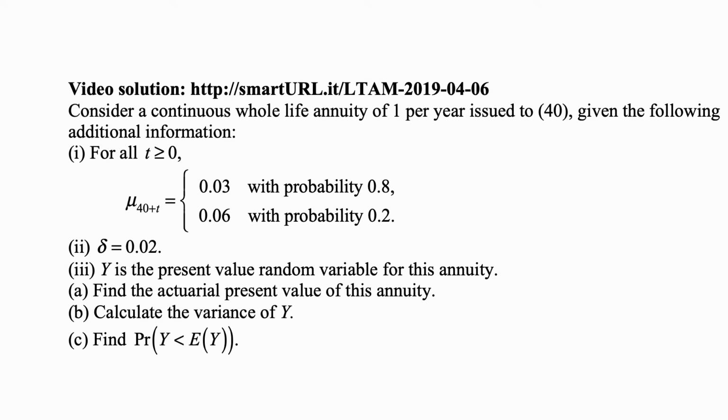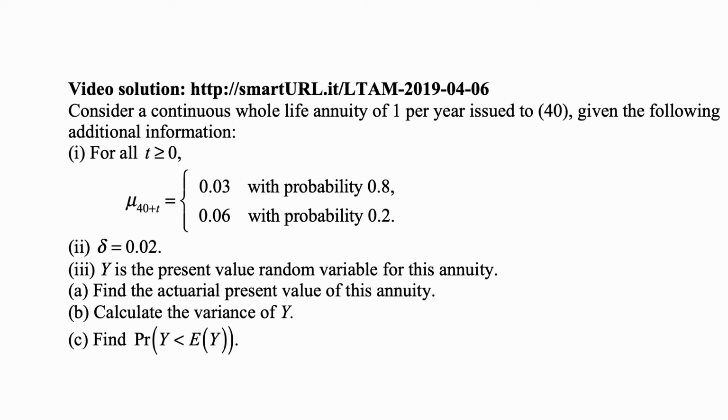Now this may be confusing, so I'll explain what I mean by this assumption. This is saying that the force for all those future years is one or the other with these probabilities. It's not that it's 3% for some years and then jumps to 6%. No, this is randomness which sets the force for all the future years. So either 3% or 6% with these probabilities, but once it's one of the two, it is this way for every future age. It's the only logical interpretation of this, but still, I just want to make it clear. The force of interest is 2%.